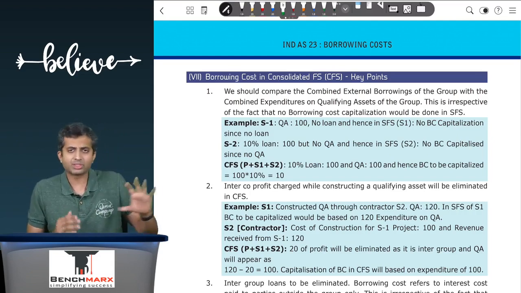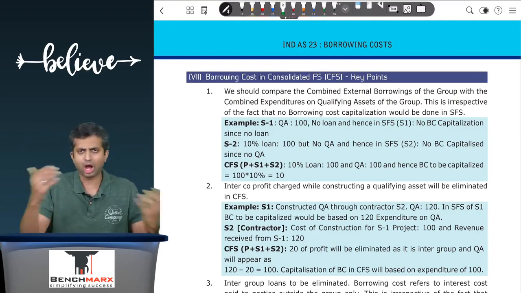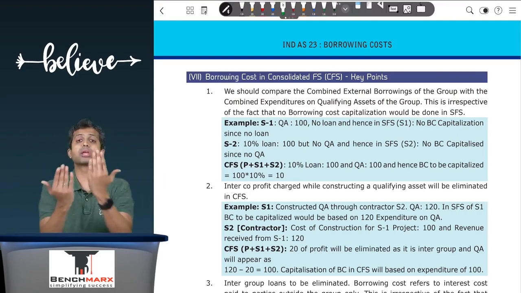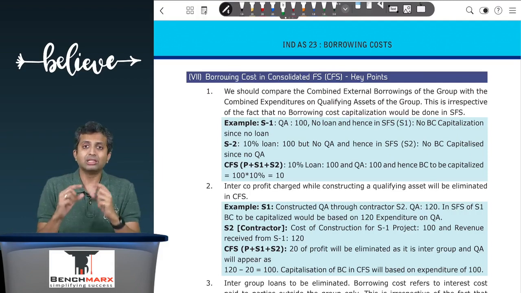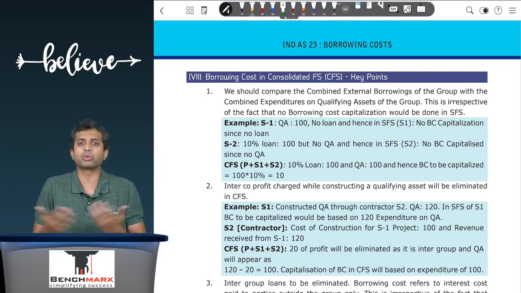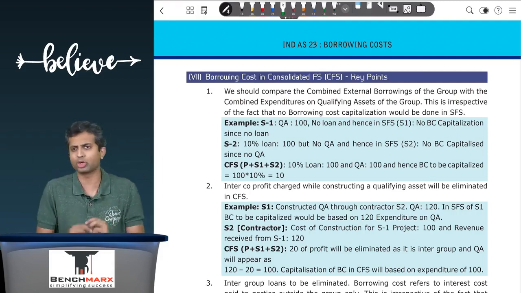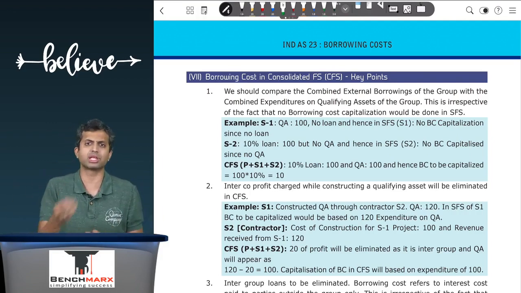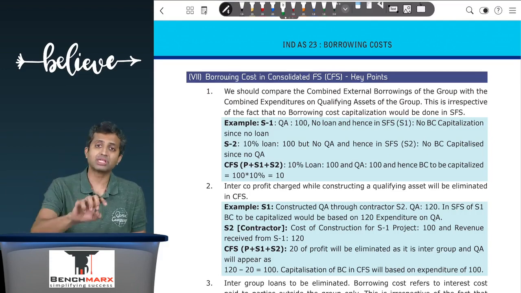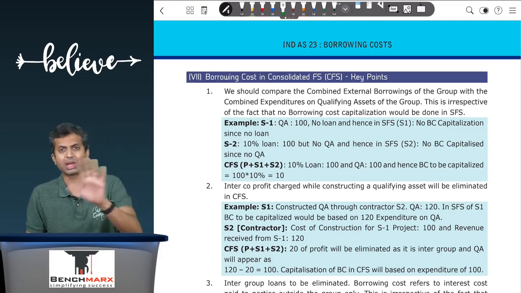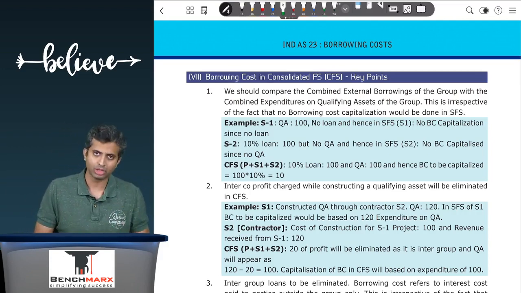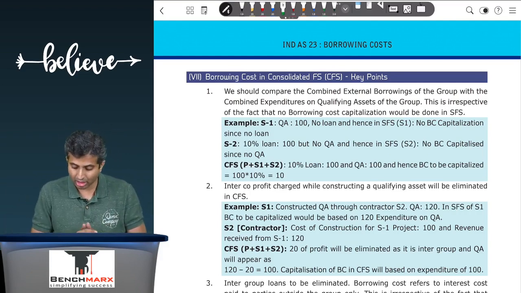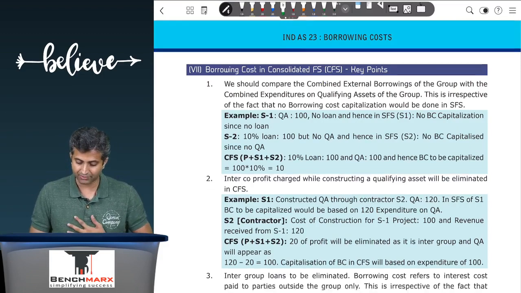In subsidiary 1's books, it is like income of 120 against expense of 100, there is no asset that is created. However, when you prepare consolidated financial statements, then the profit of 20 rupees, which is an intercompany profit, will be eliminated, because for the group as a whole, the money spent behind this asset, which is qualifying, is 100 rupees only. And hence, for CFS, the second important adjustment is the capitalization will be done based on the 100 rupees. That is after removing the unrealized profit in the CFS.